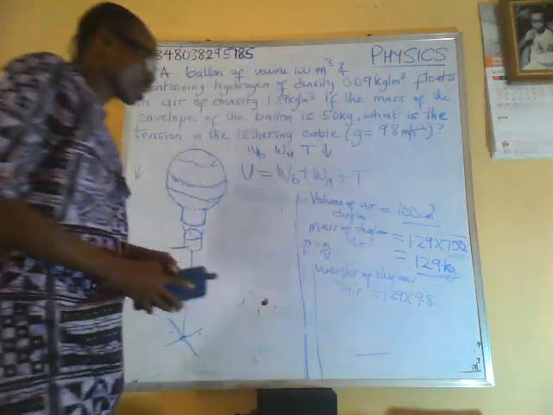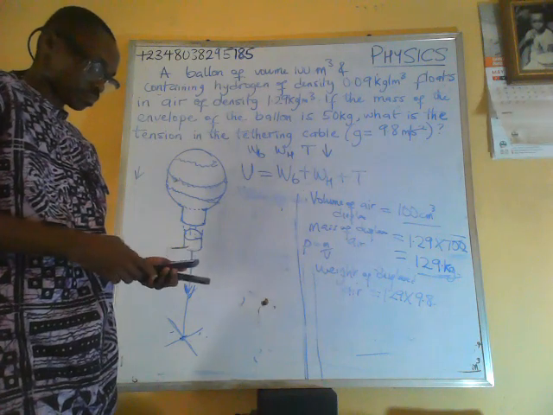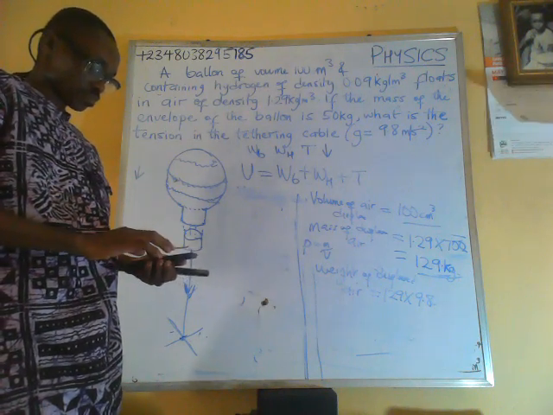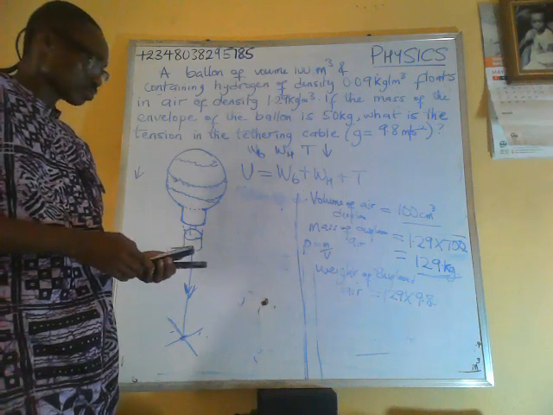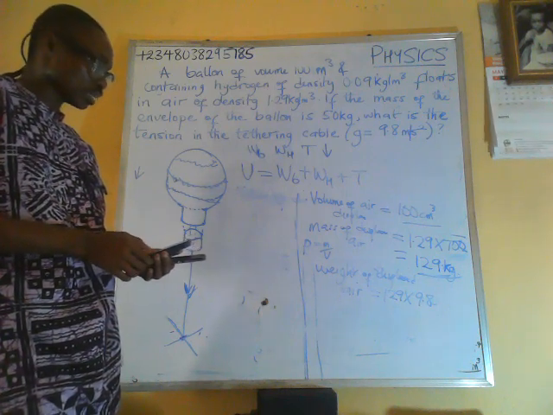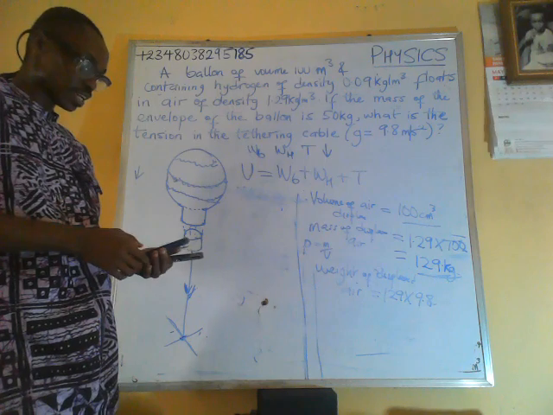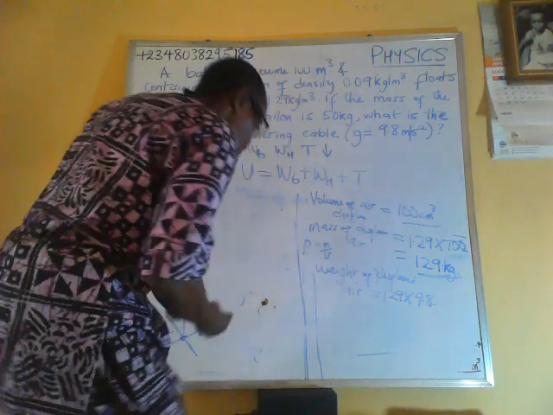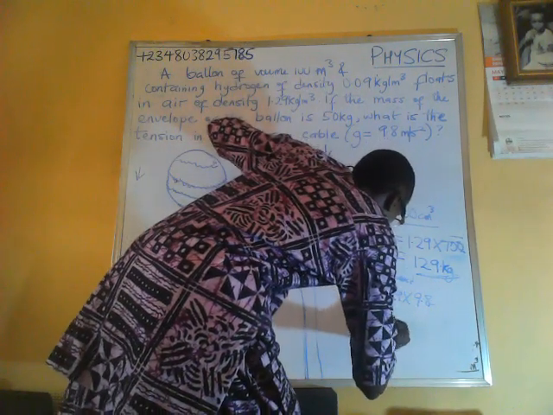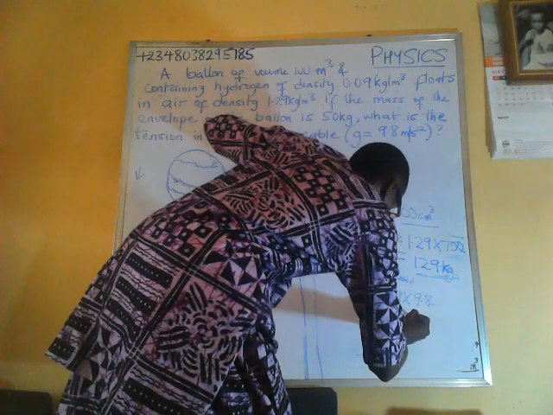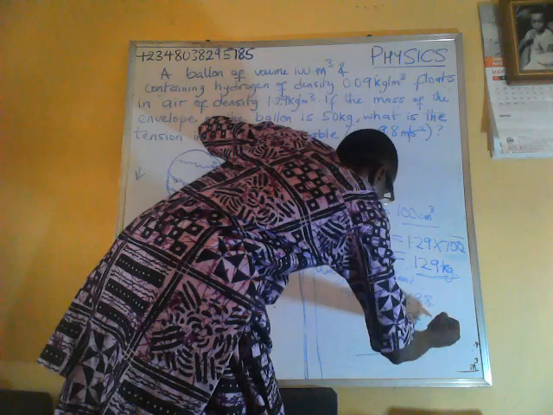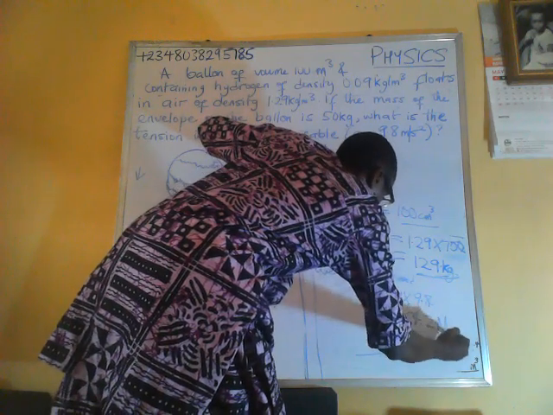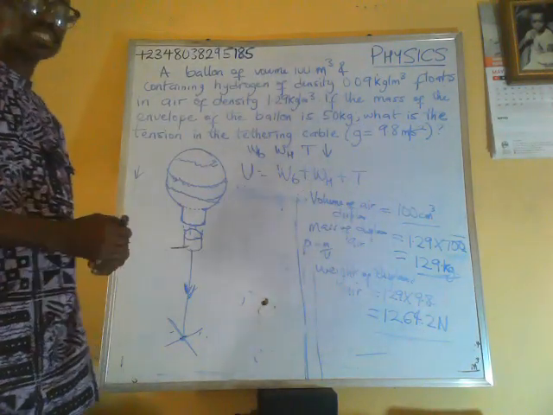On my calculator, I have 1264.2 Newton. So this is the weight of displaced air.